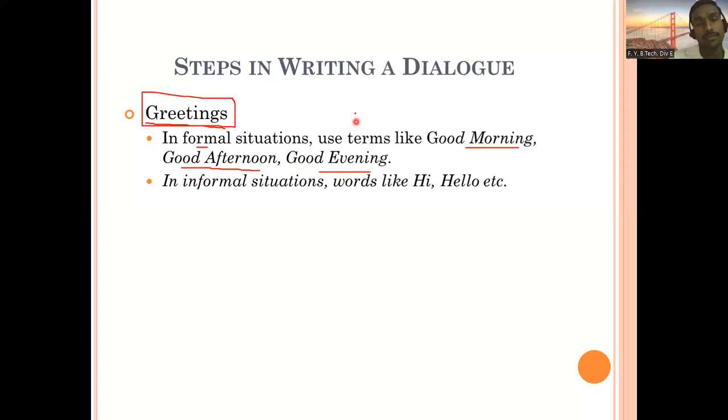And then I have one question: when to say good night? After 7, can we use good night after 7? Or after 8 or 9?